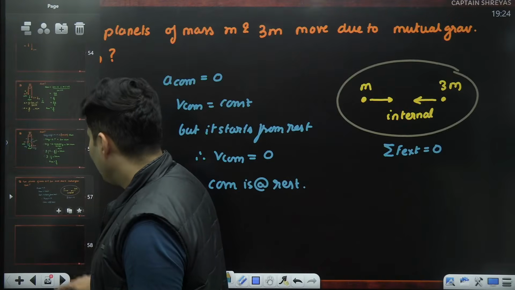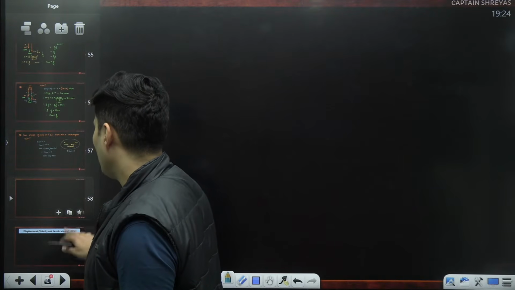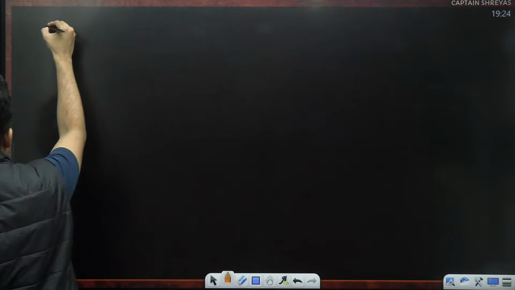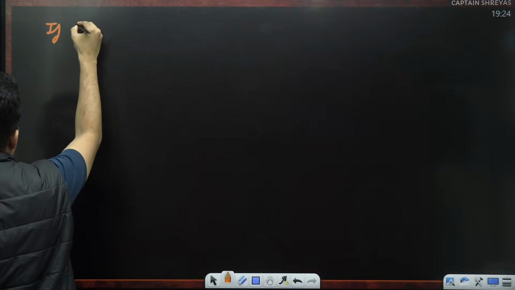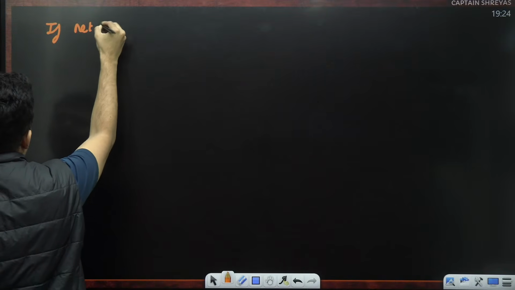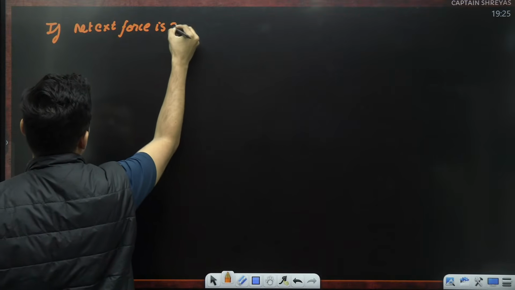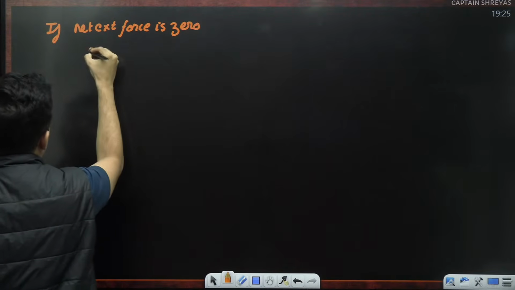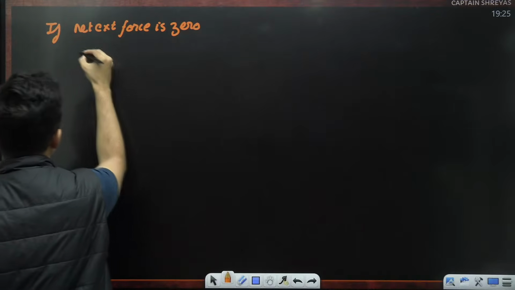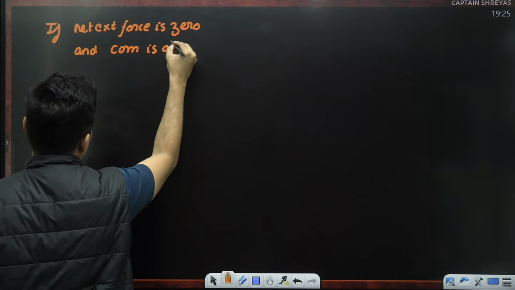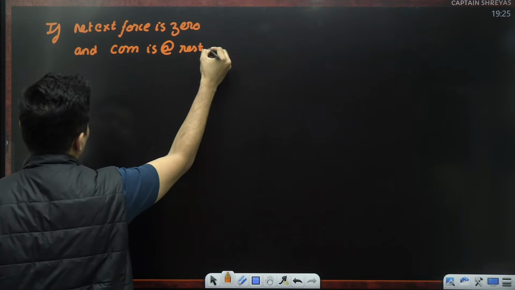Now, there is a very interesting kind of problem that you get from this. Let's see. This happens if net external force is basically 0 and center of mass is at rest because of that.